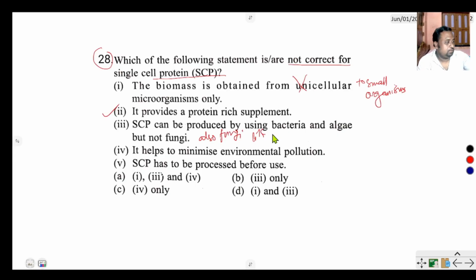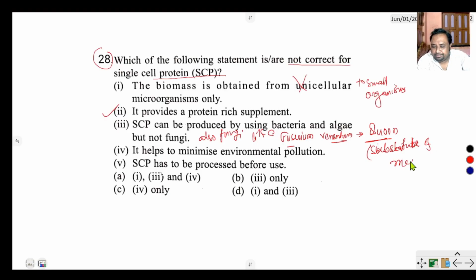Like Fusarium venenatum. Fusarium venenatum is used to produce Quorn, that produces Quorn. Quorn is a substitute of meat.